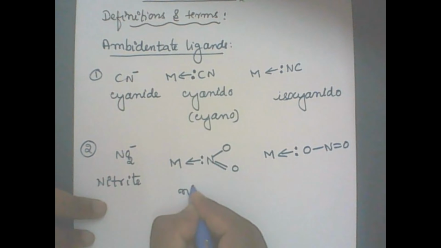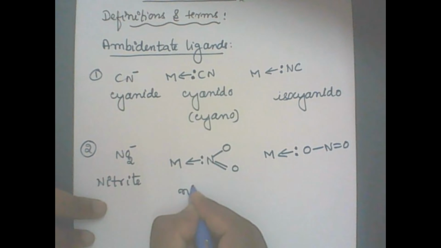Let me go for a third example, SCN minus. CN minus is cyanide, and sulfur is known as thio, so it is thiocyanide in general. Either sulfur can donate the electron pair or nitrogen can donate the electron pair.